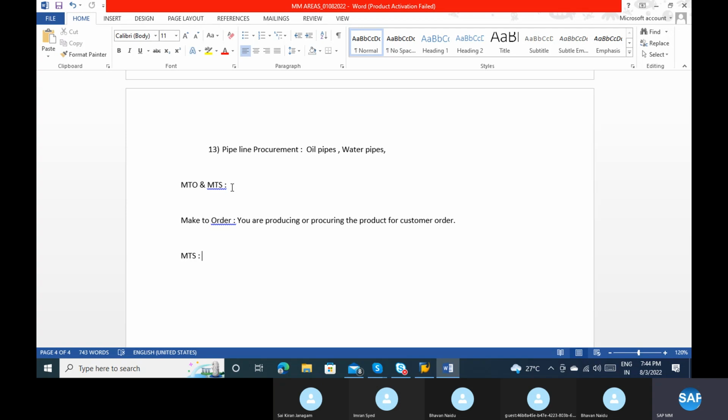This is basically for planning. The system always keeps the stock as per our records. It might be 50 kgs, 20 kgs, 30 kgs, whatever you desire. Whatever stock you want to be maintained, that stock should always be there.